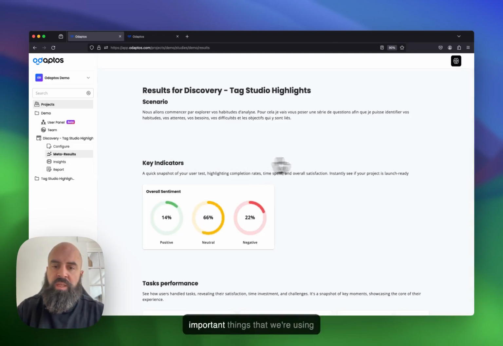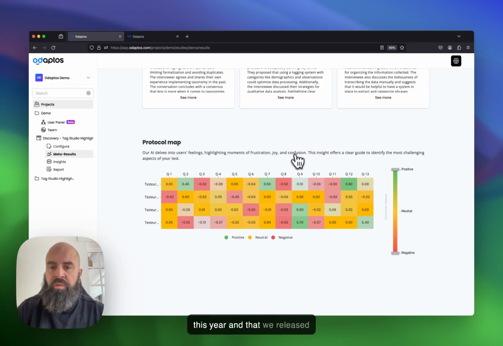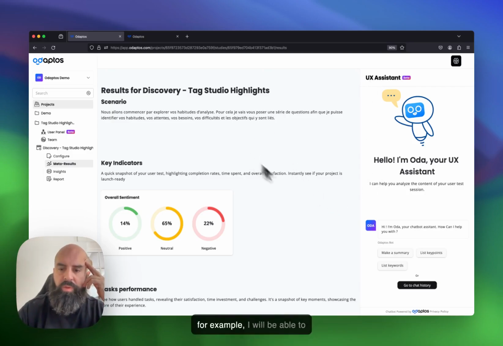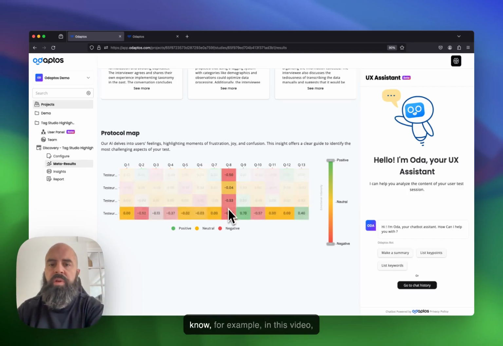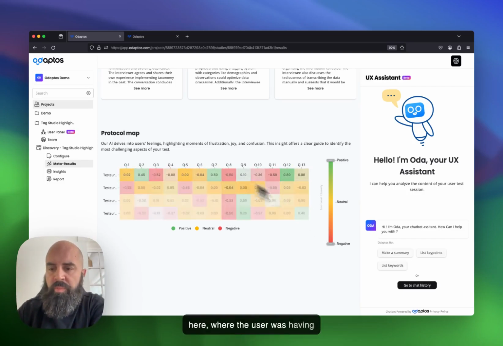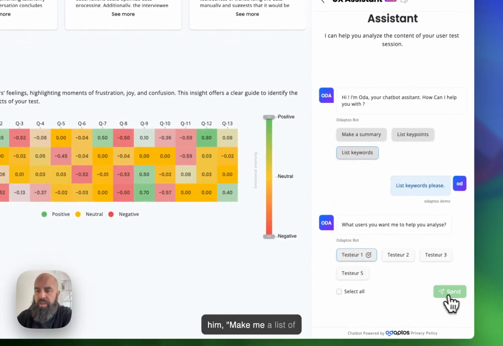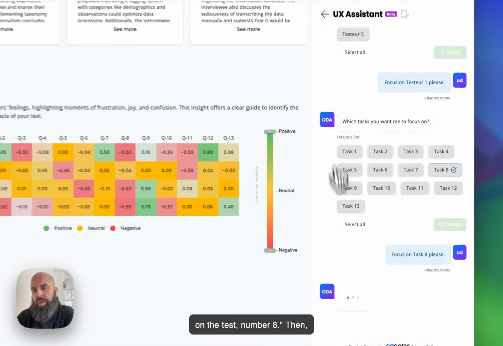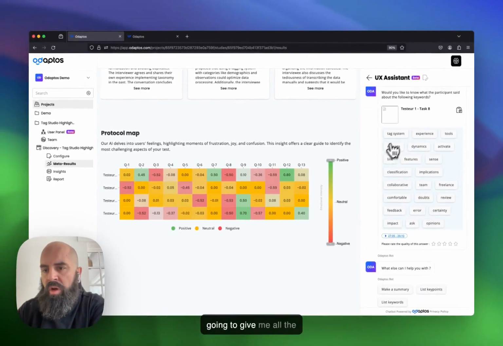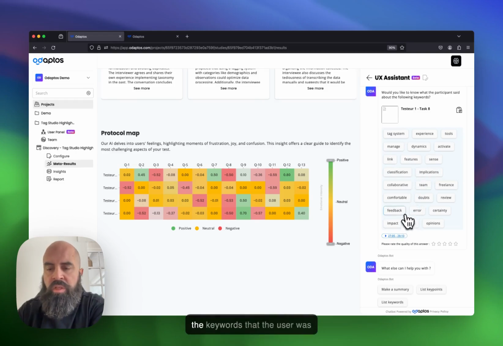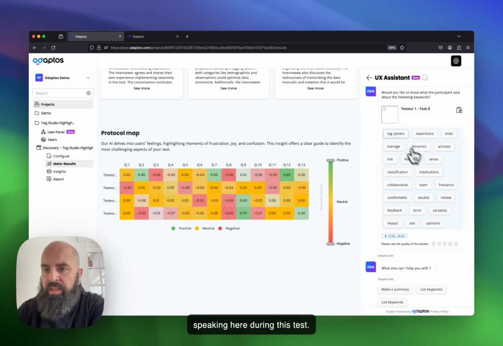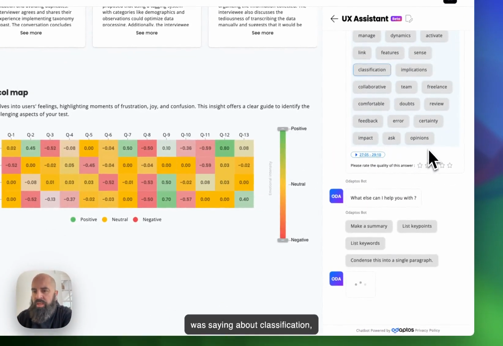But one of the most important things that we released this year is our chatbot. So here, for example, I will be able to know, in this part here, where the user was having a primary pain point. So I can tell it, make me a list of keywords of user number 1 on task number 8, and then Oda is going to go there and give me all the keywords that this user was using in this conversation, in the whole time that he was speaking during this task. And then I can know what the user was saying about classification, for example.